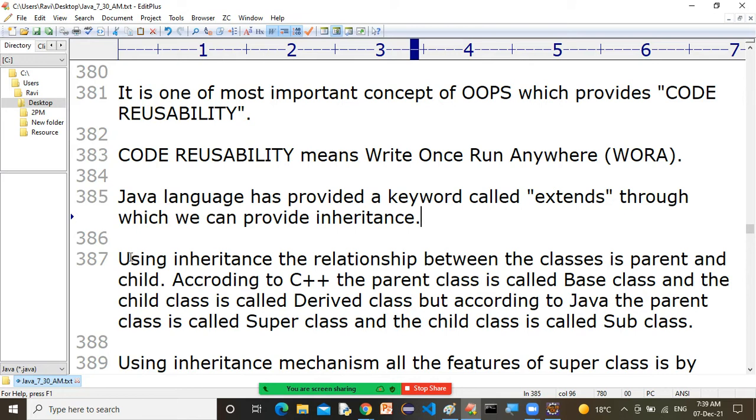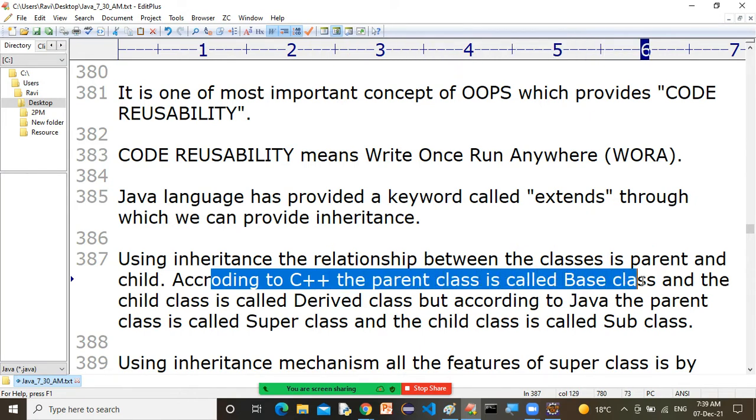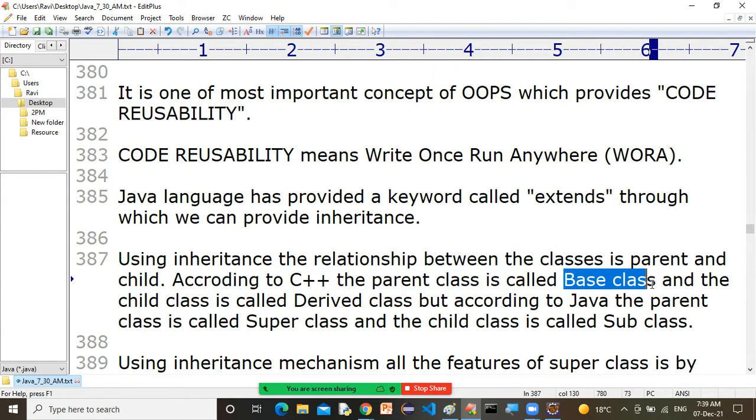Using inheritance, the relationship between the classes is parent and child. According to C++, the parent class is called the base class and the child class is called the derived class. But in Java, the parent class is called superclass and the child class is called subclass.